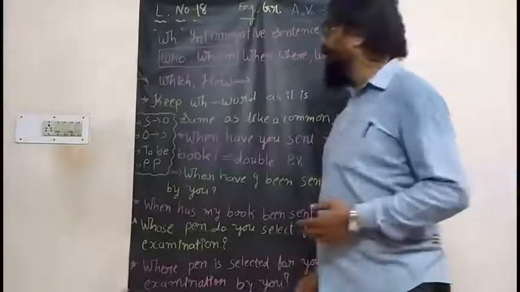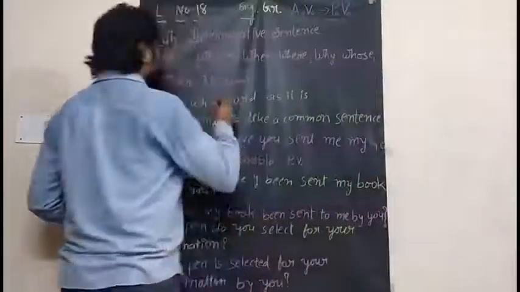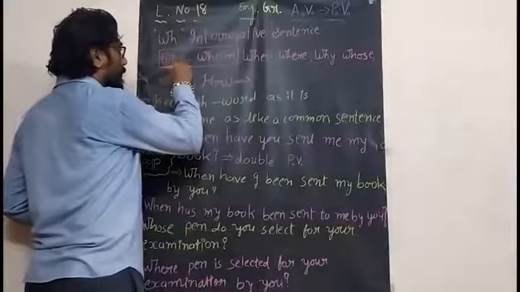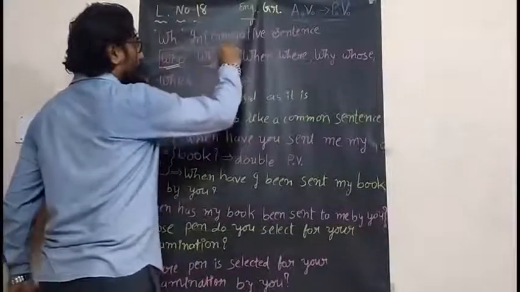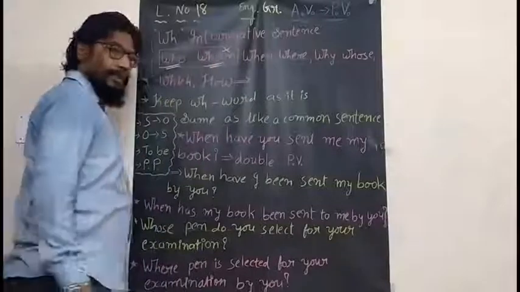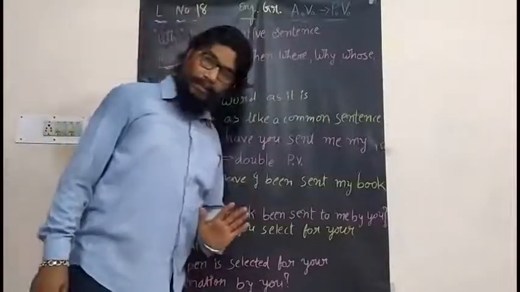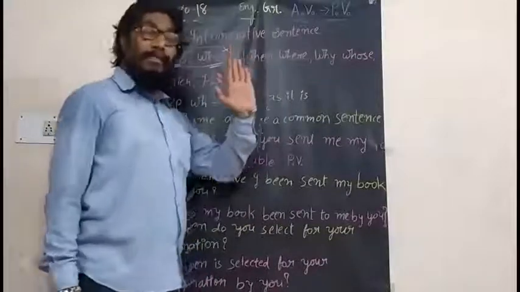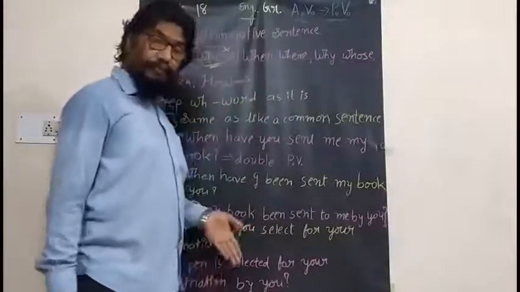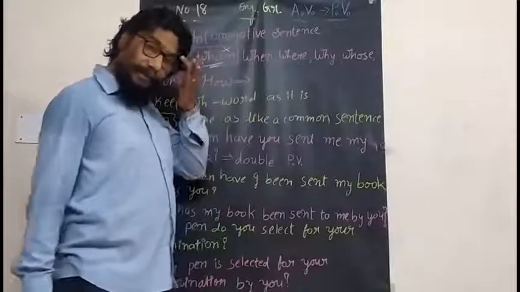Suppose you think of WH words only, then these two words, who and whom, for the time being we will not think about them. Later on, we will think about it.